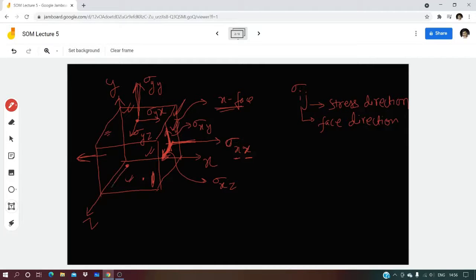So there can be a stress sigma z in the z direction. There can be sigma z on the x direction. So basically when you see it, say when you take face number 1, which is perpendicular to the z direction, there can be a stress sigma zz, there can be a stress sigma zx, there can be a stress sigma zy. Similarly,